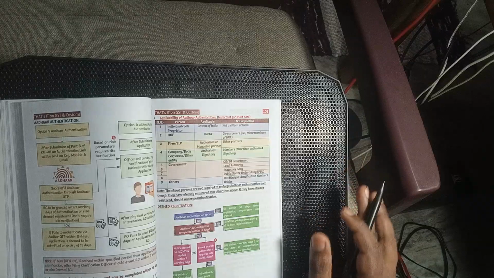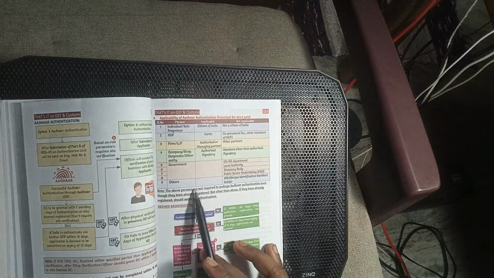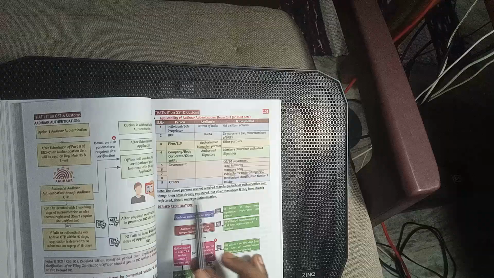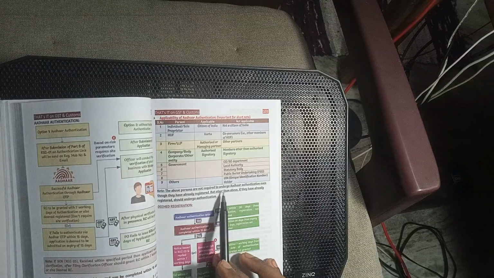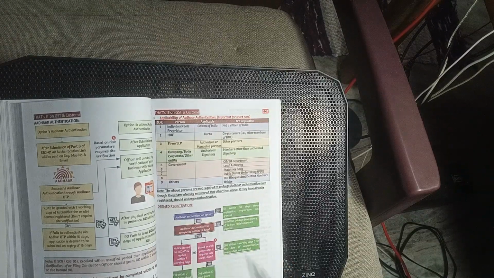Others, UPA and regulation. The above persons are not required to undergo Aadhaar authentication even though they have already registered, but other than the above, if they have already registered, they should undergo authentication.